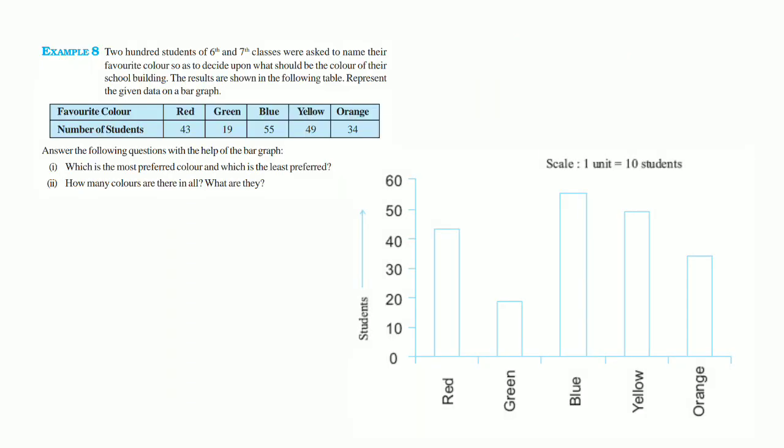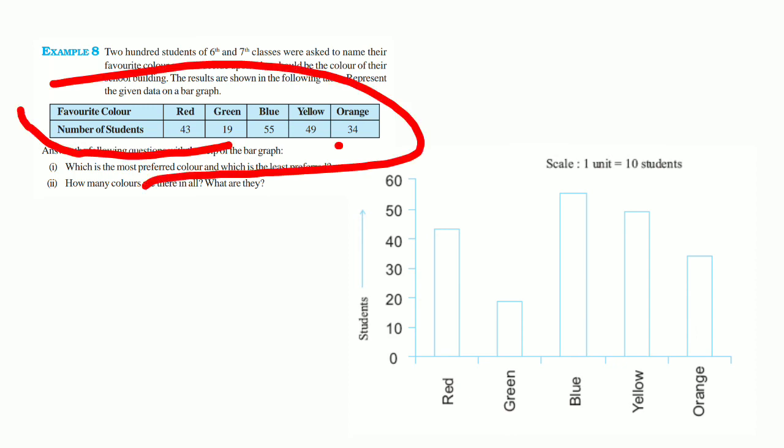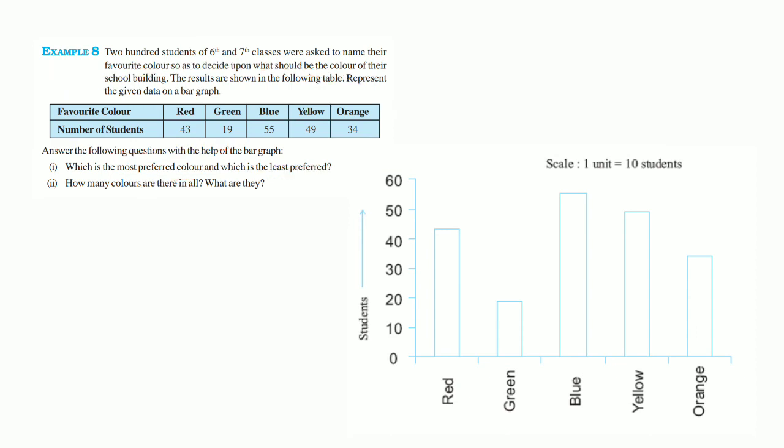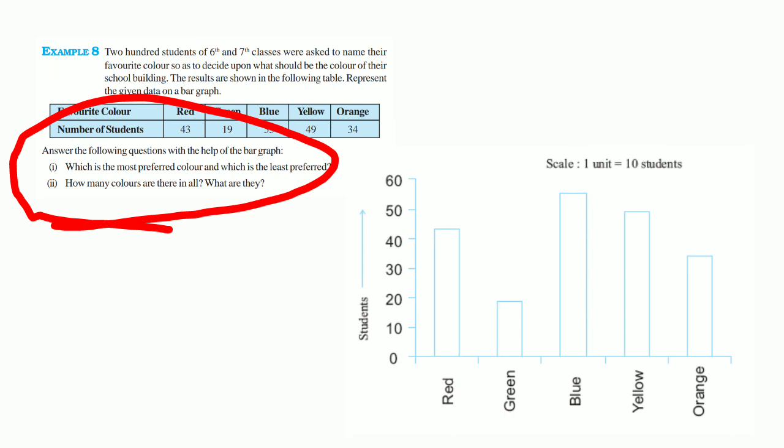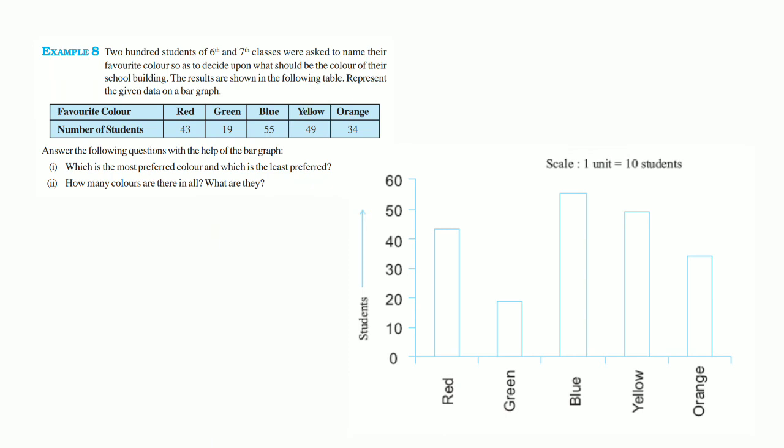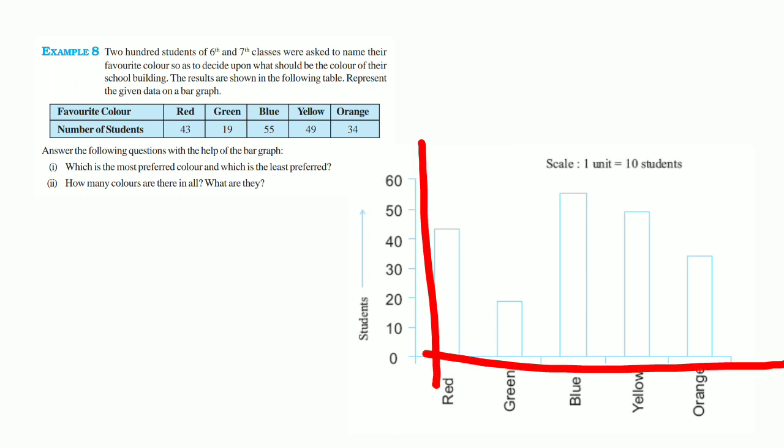Okay. Then look at this example. Draw the bar graph of the following data. Here the favorite colors are red, green, blue, yellow and orange. Number of students: 43, 19, 53, 49 and 34. We have two questions. Sub question A: What is the most preferred color and which is the least preferred? And the second one: how many colors are there in all? What are they? Then first of all, we have to draw the x-axis and the y-axis.